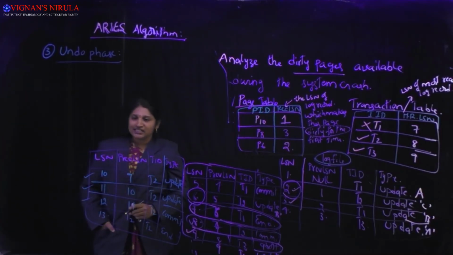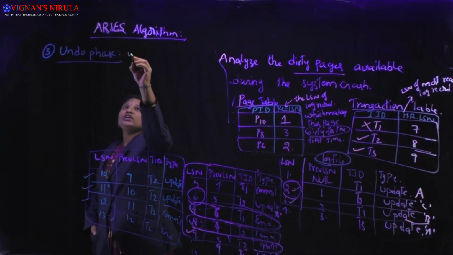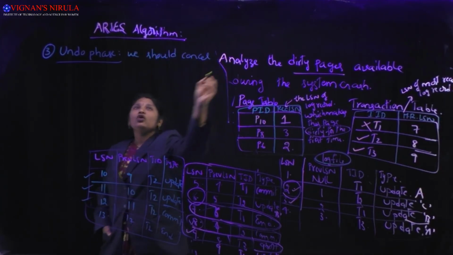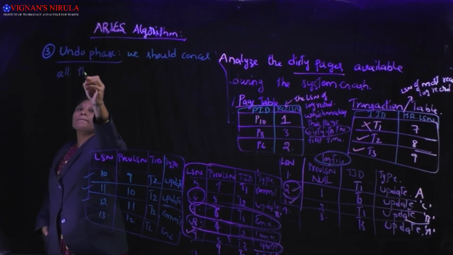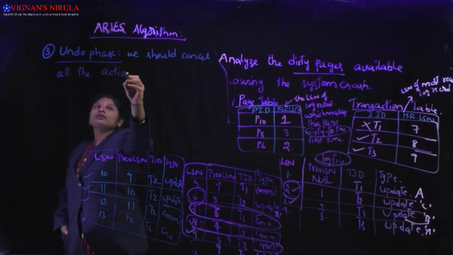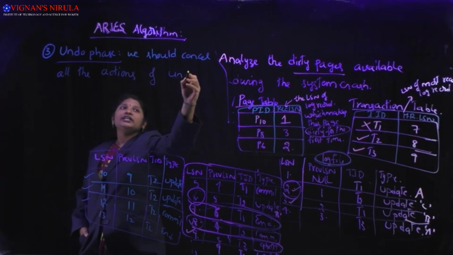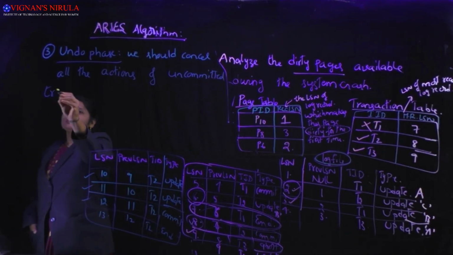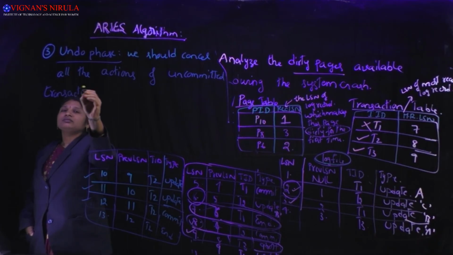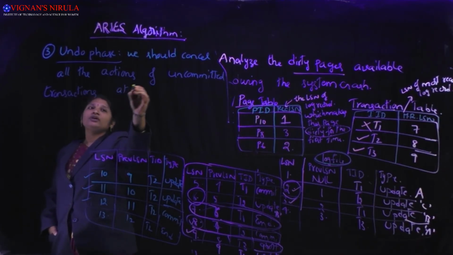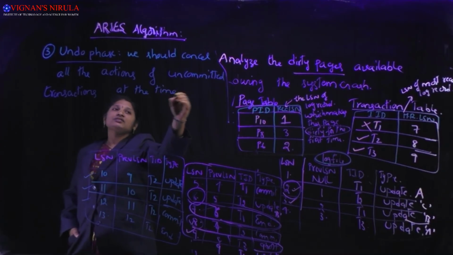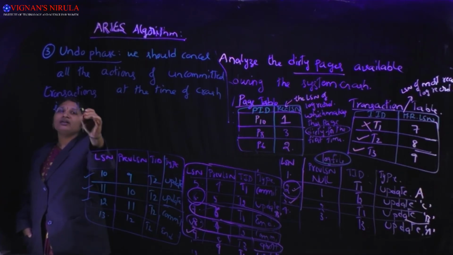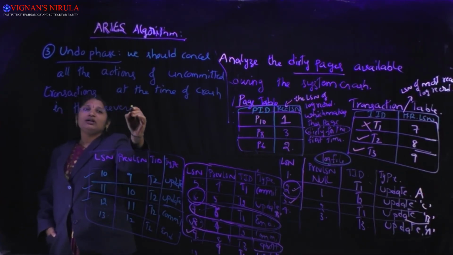As its name indicates, in this undo phase, we should cancel all the actions of uncommitted transactions at the time of crash in the reverse order of their actual occurrence.